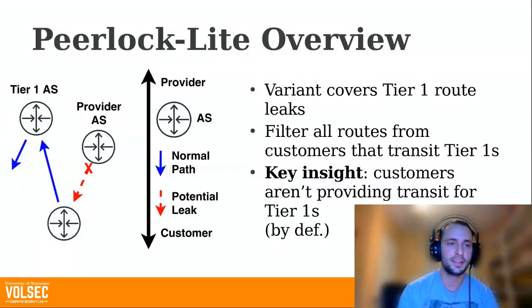For instance, they have no providers. So if we see a route that comes from a Tier 1 AS that then transits one of our customers before being advertised to us as a provider, we know that must be a route leak because our customer isn't providing transit for Tier 1 ASs. So this covers only a subset of potential leaks, those that transit these big networks, but it's very easy to install, and it can be helpful in preventing leaks that include Tier 1 ASs, like the one that I showed you from 2019.